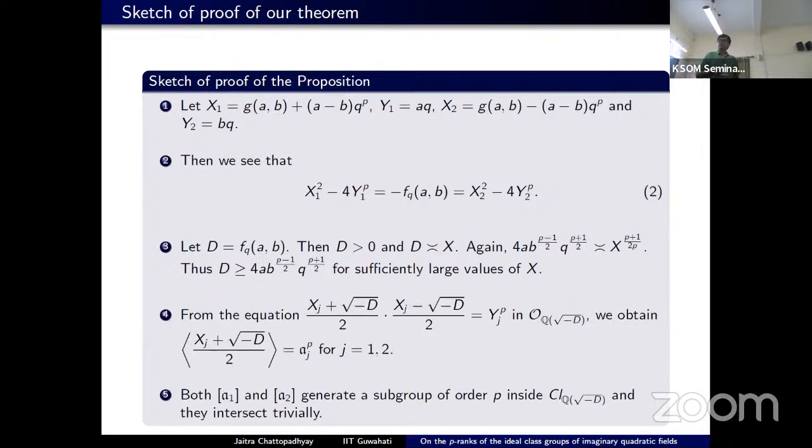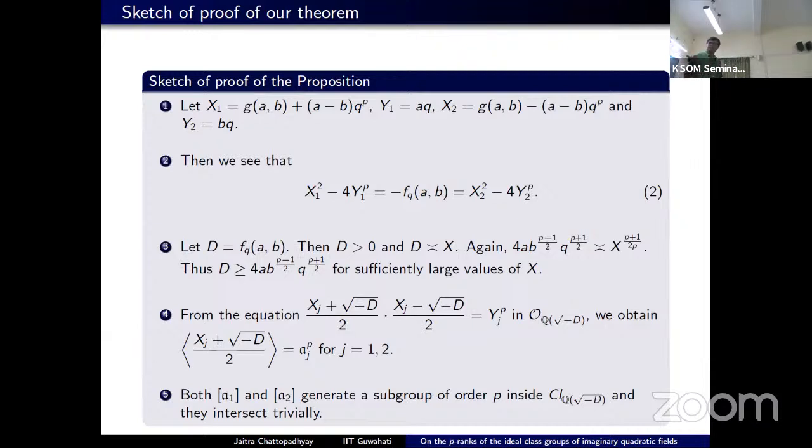for sufficiently large values of x. And then again from equation 2, we can see that xj plus square root of minus d over 2, this principal ideal is coming out to be some aj to the power p, and we can prove that this a1 and a2 are non-principal. And it turns out that their pth powers are principal. Therefore, in the class group, they are elements of order p.